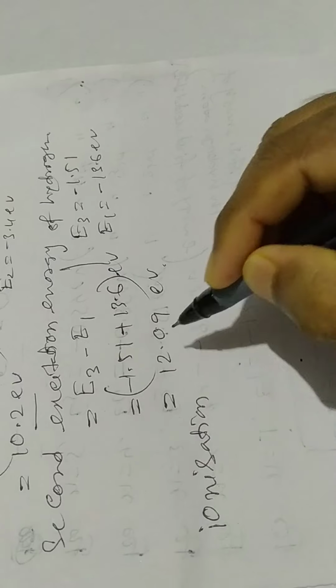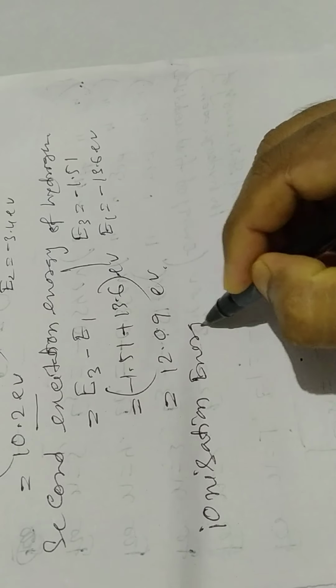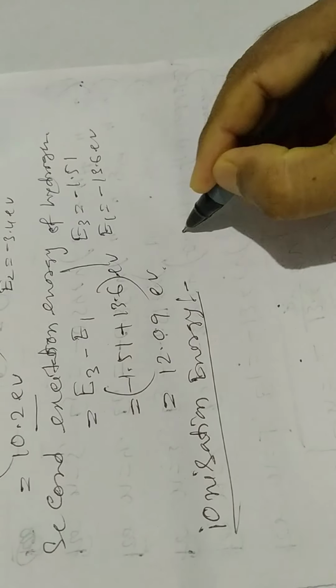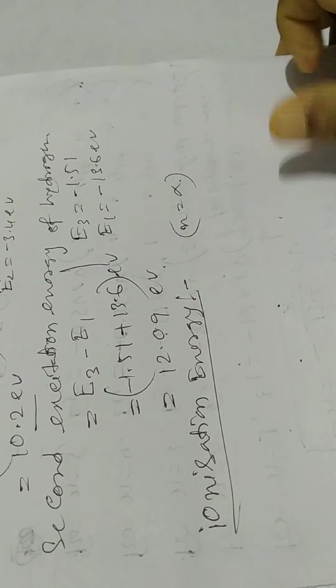Now ionization energy. What is ionization energy? It is defined as the energy required to knock an electron completely out of the atom, that is, the energy required to take an electron from its ground state to the outermost orbit, n equal to infinity.